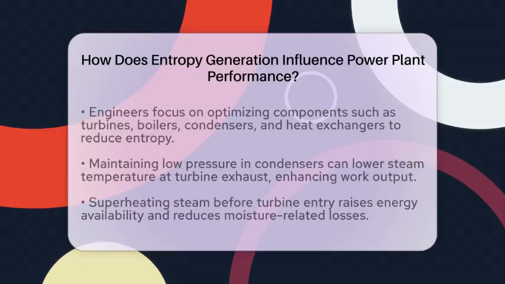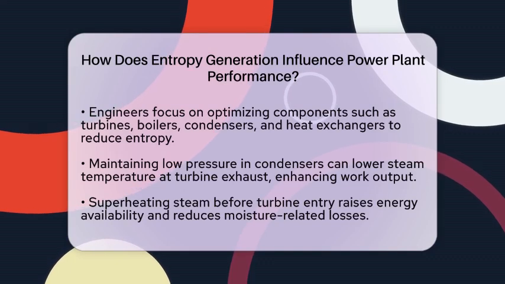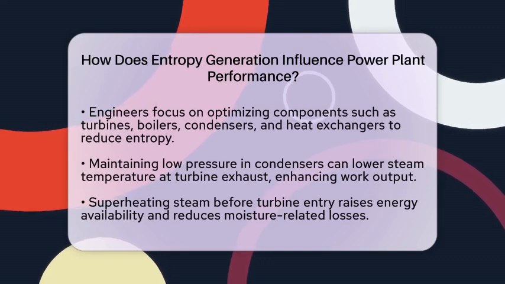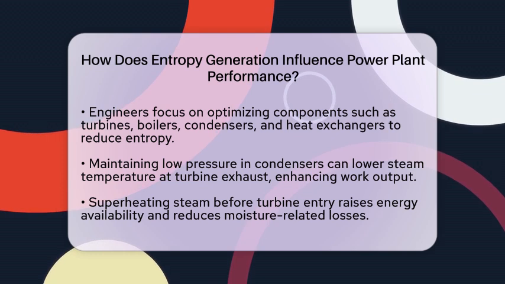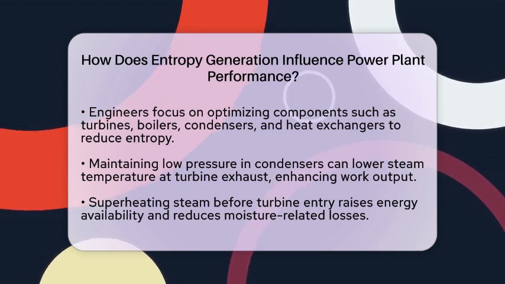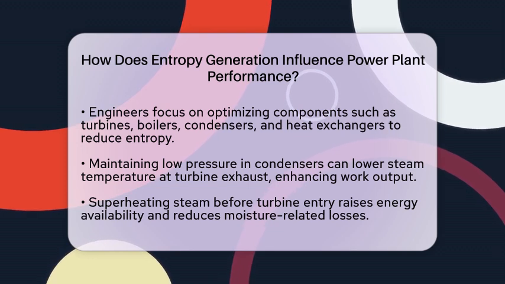Engineers work hard to reduce entropy generation by optimizing various components of the plant. For instance, they focus on turbines, boilers, condensers, and heat exchangers. A practical example is maintaining low pressure in the condenser. This helps lower the steam temperature at the turbine exhaust, which increases the work output and reduces entropy generation.